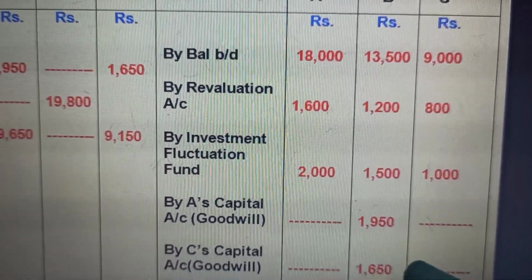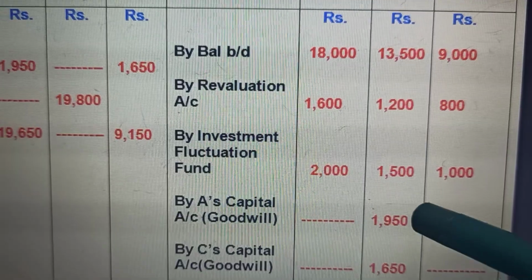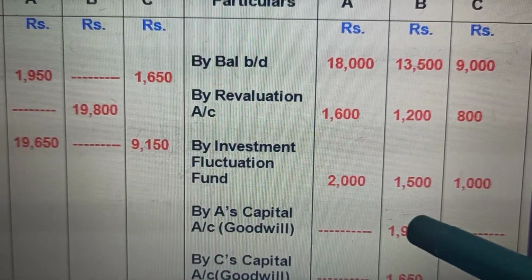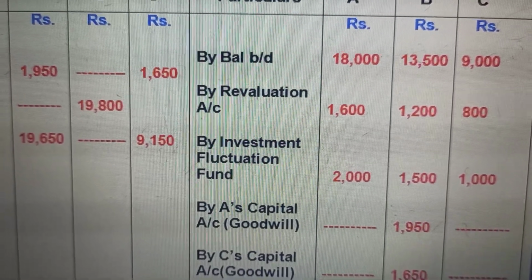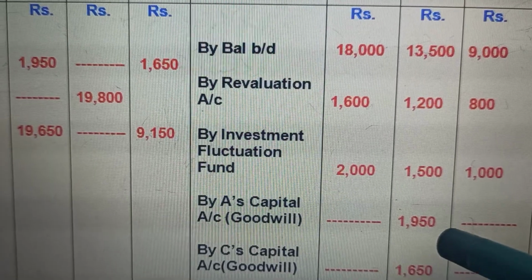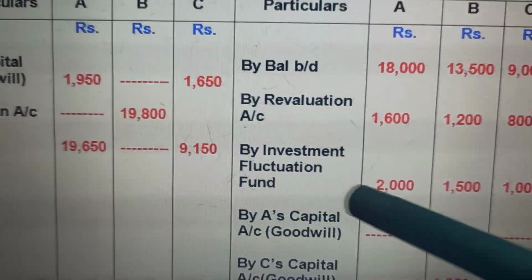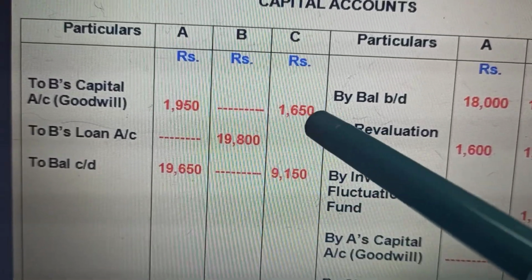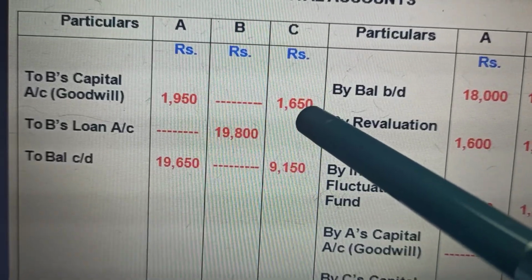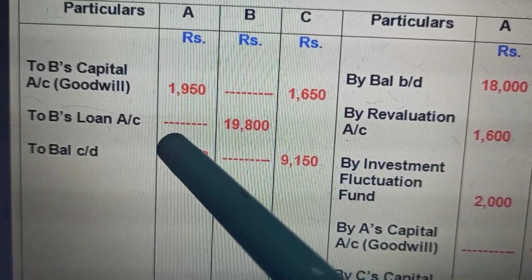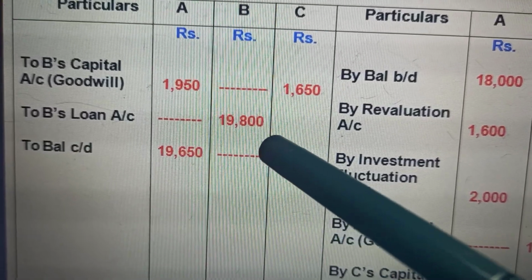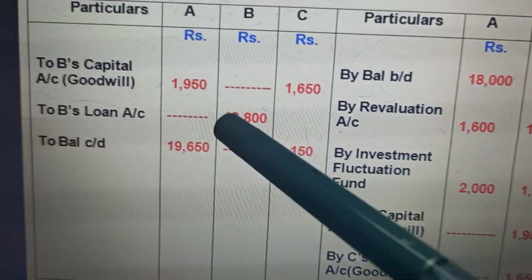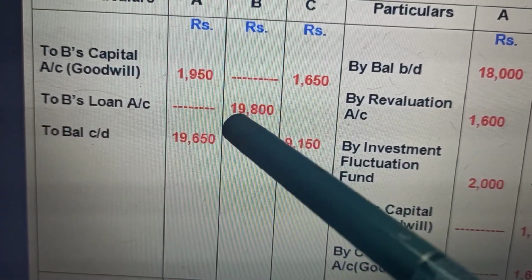And here is the goodwill. Goodwill is given in the question. With that goodwill and the old ratio, we'll find out the retiring partner's share of goodwill and distribute that in the gaining ratio. This is distributed in the gaining ratio, 1,950 and 1,650. Here also the same thing, gaining partners to retiring partner, that is the entry that we make. Here we make the entry of goodwill. And the rest now, we find out the balances. This is the balance of 19,800 and 19,800, which will be posted to the loan account.